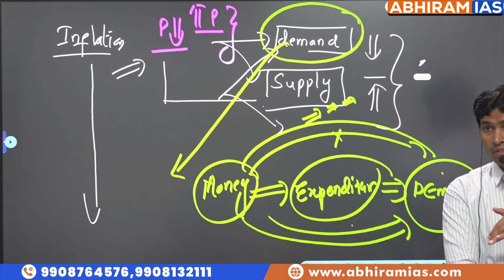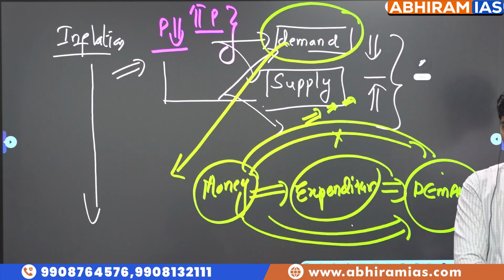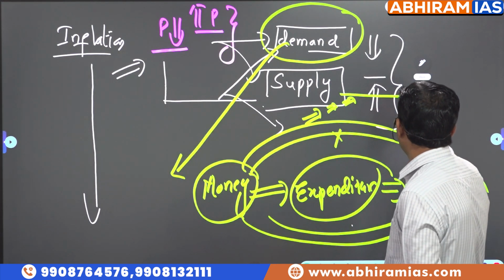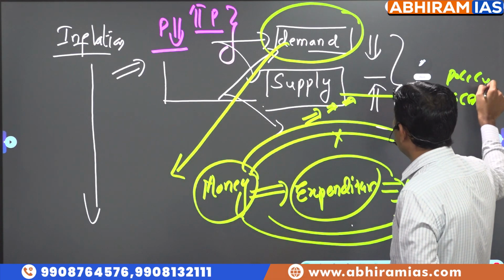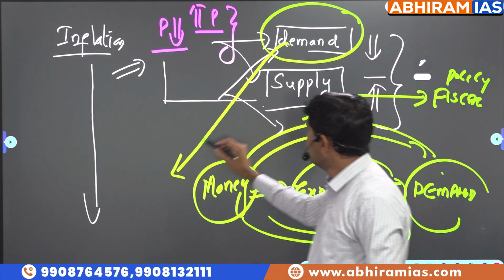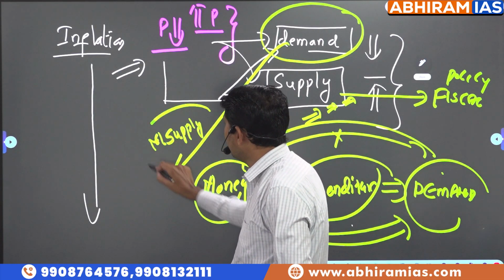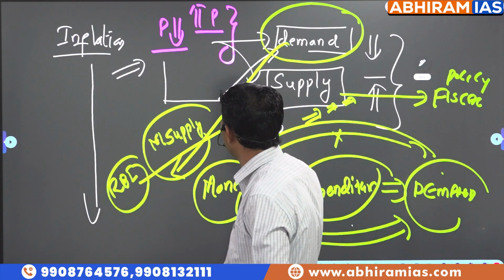If we reduce the supply of money, the less the economic activity, the less the demand. So to control inflation, supply side measures are focused on by the government under fiscal policy. Demand side measures, through money supply, we want to reduce demand, which is prepared by RBI. So this is the link to inflation.